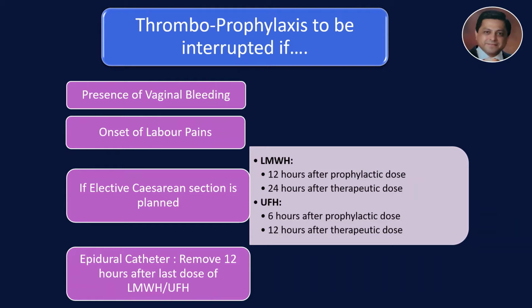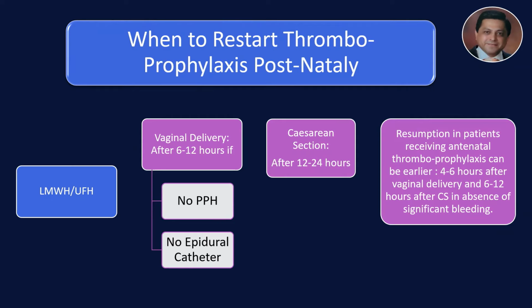If you have an epidural catheter, you should remove that 12 hours after the last dose of whether you've taken low molecular weight heparin or unfractionated heparin. When should you restart thromboprophylaxis postnatally? If it's a vaginal delivery, start at 6 to 12 hours later if there is no postpartum hemorrhage and if there is no epidural catheter. If it's a cesarean section, after 12 to 24 hours.